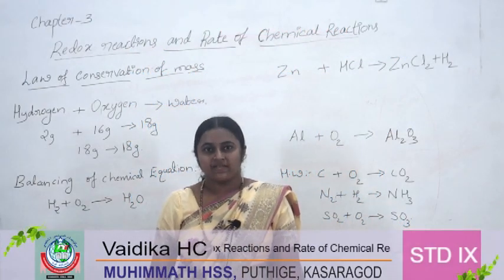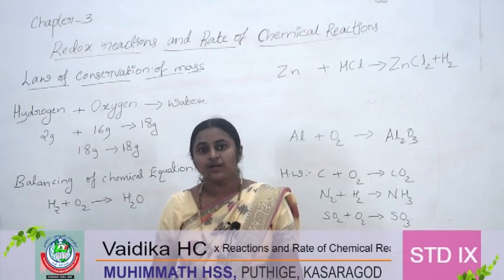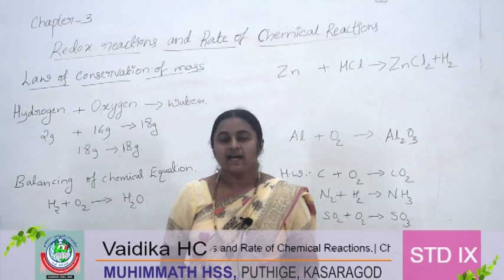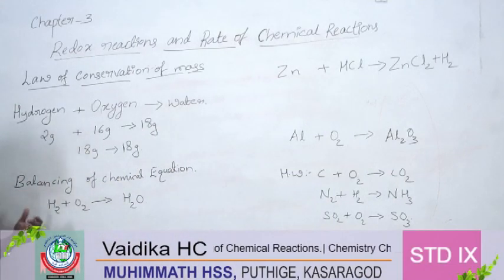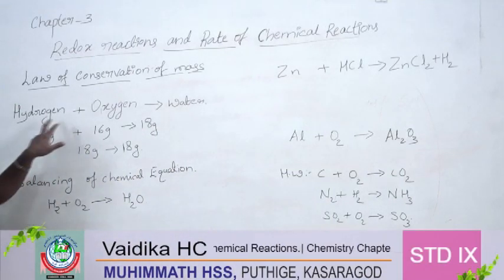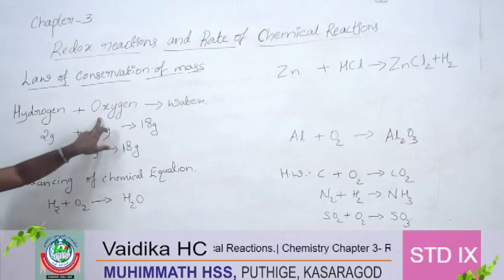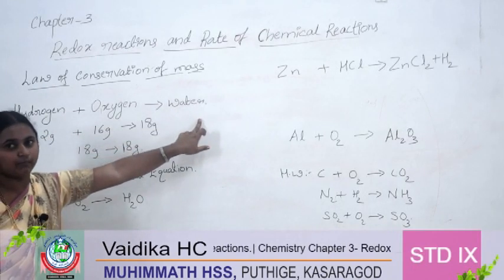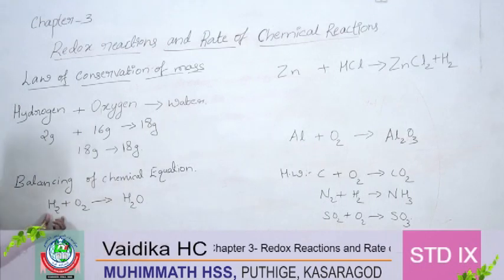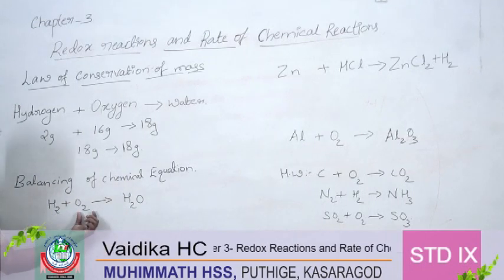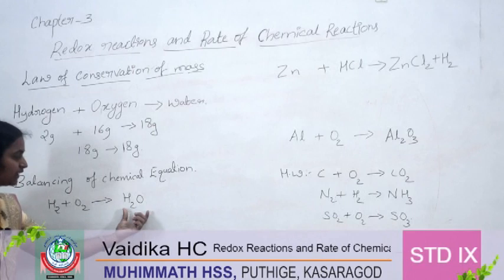Our next topic is the balancing of chemical equations. Let us see that. We said that hydrogen and oxygen will react and water will be formed. Let us see the equation of this. H2 plus O2 gives H2O. H2 means hydrogen. O2 means oxygen. It will give you H2O.